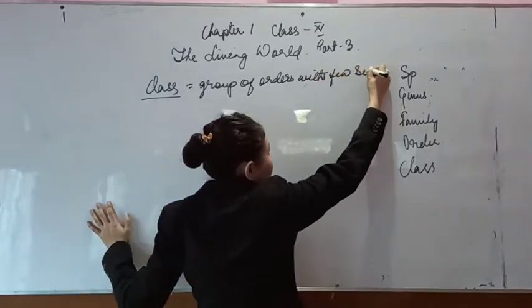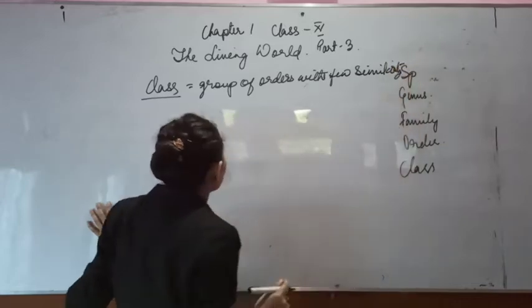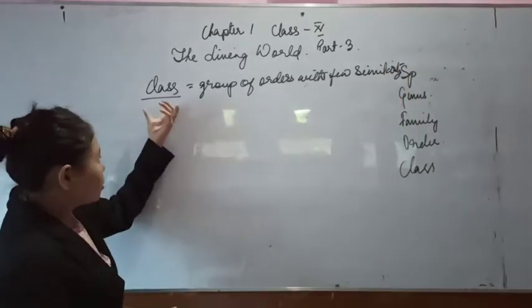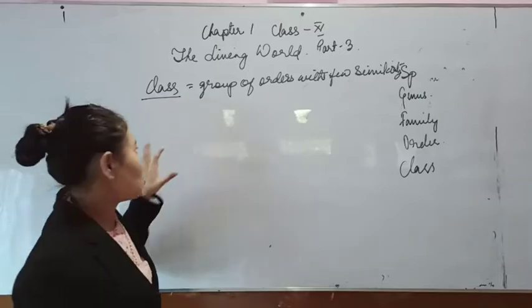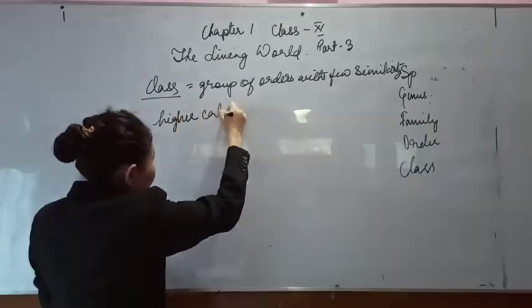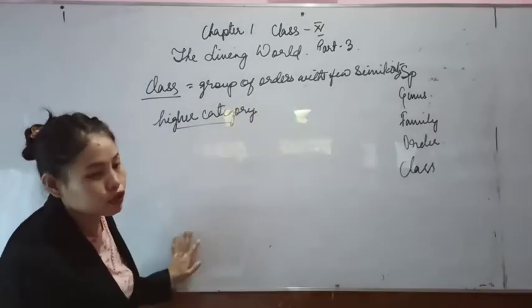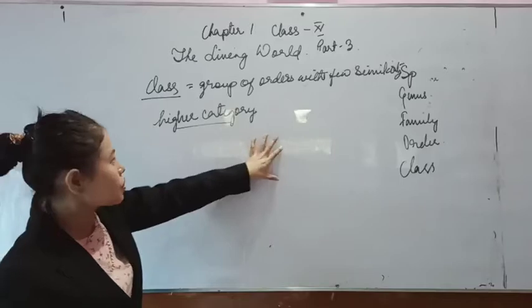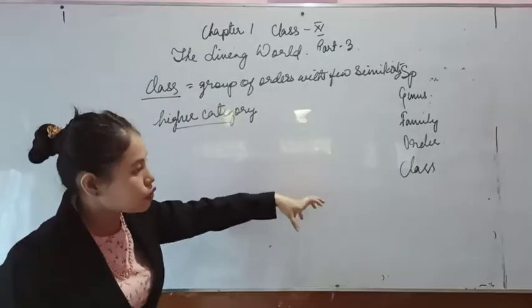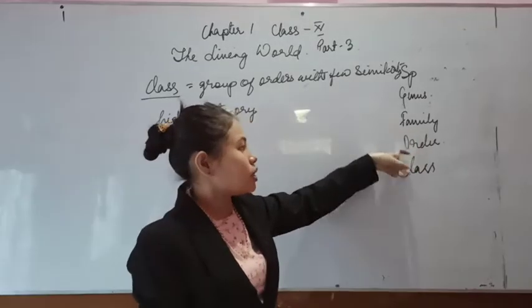few similarities. Therefore, the level of class is also a higher category. It is a higher category compared to order, and it consists of very few similarities. The orders in a class will have very few similarities compared to the families in an order.